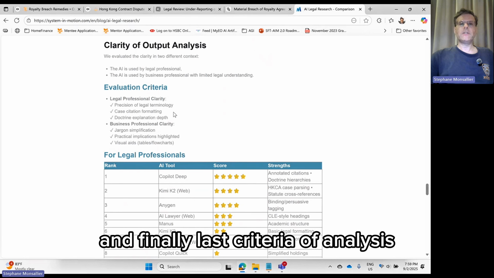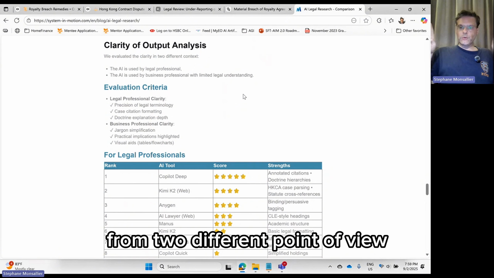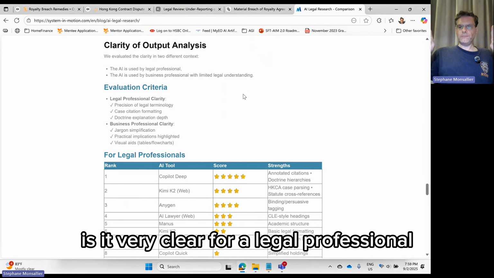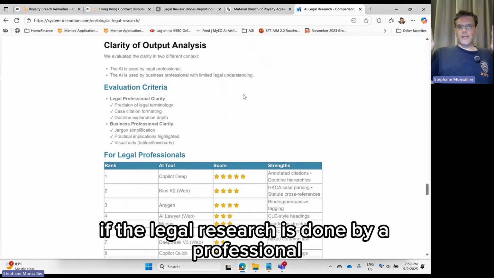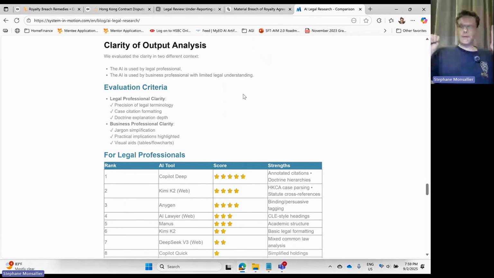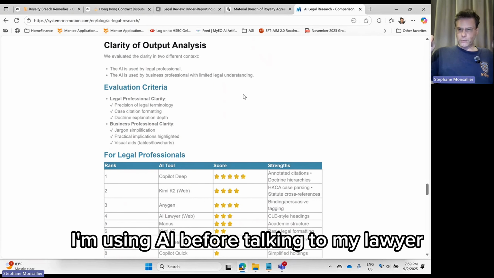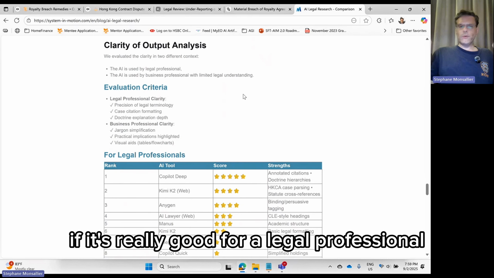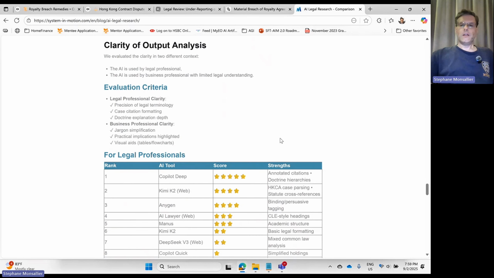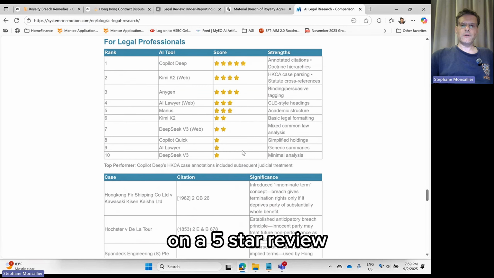And finally, last criteria of analysis, we want to look at clarity of output. But we want to look at clarity of output from 2 different points of view. One, is it clear? Is it very clear for a legal professional? If the legal research is done by a professional, they are not looking at the same level of understanding, and they are not looking at the same depth of analysis as if I'm only a business person. I'm using AI before talking to my lawyer. If it's really good for a legal professional, it's not going to be good for me as an entrepreneur, and the other way around. So we asked them to rank on a 5-star review.